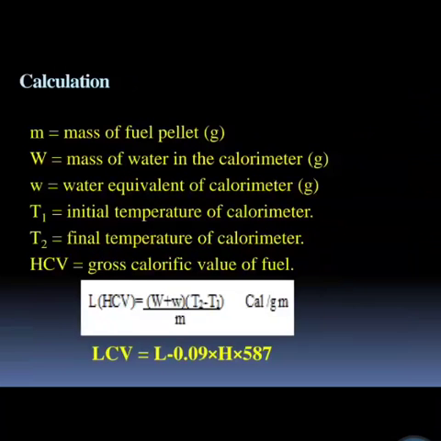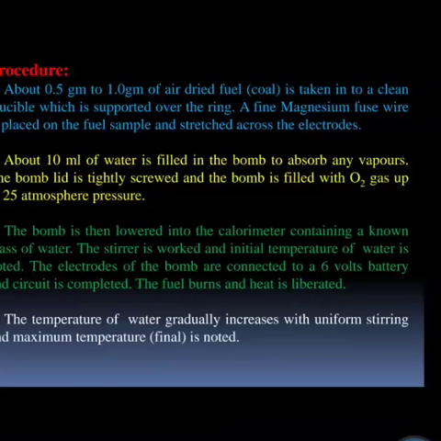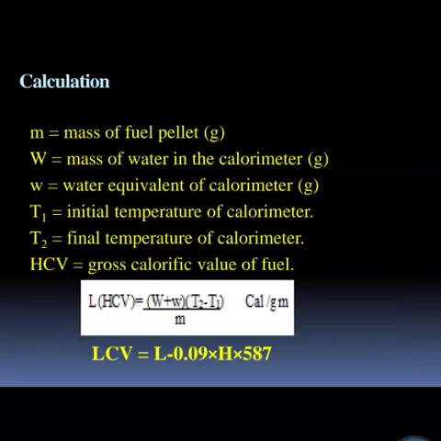The next is calculation. The formula is HCV. HCV means high calorific value, equals (W plus w) into (T2 minus T1) upon m, and the unit is calorie per gram, where small m is the mass of fuel, W is the mass of water in the calorimeter, small w is the water equivalent of the calorimeter, T1 is the initial temperature of the calorimeter, and T2 is the final temperature. LCV, the low calorific value, is HCV minus 0.09 multiplied by H into 587.